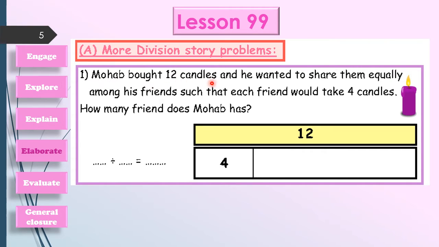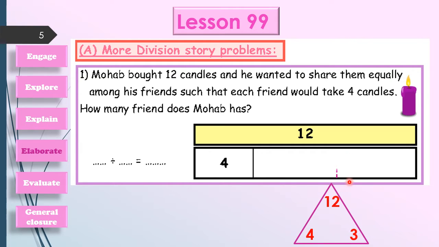Mohab has 12 candles. The whole number will be 12. He wanted to share them equally among his friends, such that each friend would take 4 candles. Then each friend's share will be 4. How many friends will I have? If the whole number of candles is 12 and the share of each friend is 4, let's take our triangle and put 12 up here and 4 down here, and ask yourself, 4 times what equals 12? It will be 3. Then we have 3 friends.